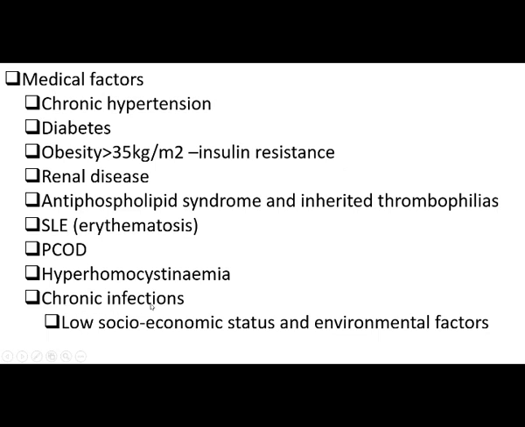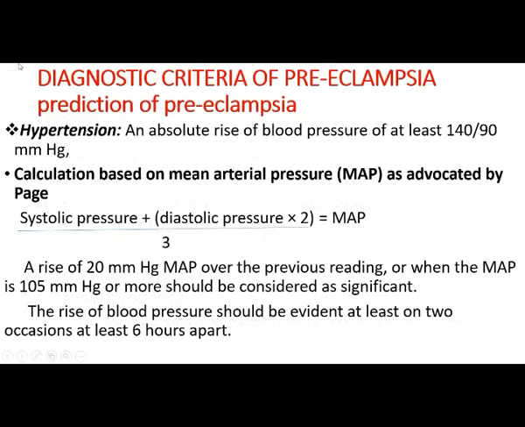Then chronic infections, low socioeconomic status and environmental factors. These are the medical factors that cause preeclampsia.